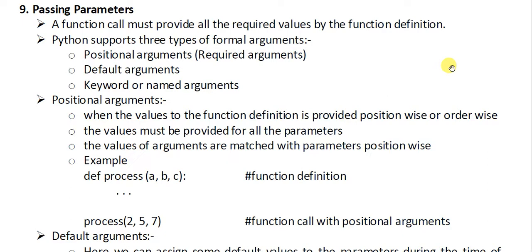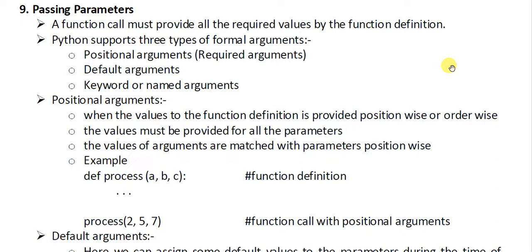In Python, 3 types of formal arguments are supported. Formal arguments and actual arguments have been discussed in the previous video. The values that are passed in the function call are called actual arguments, and the values mentioned in the function definition, in which we catch the values given by the function call, are called formal parameters.